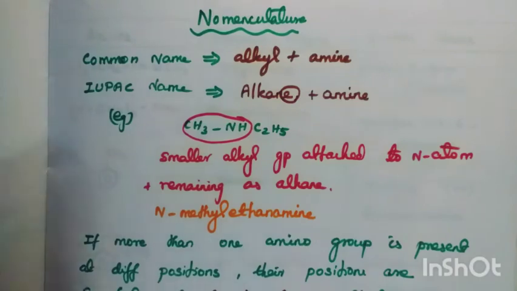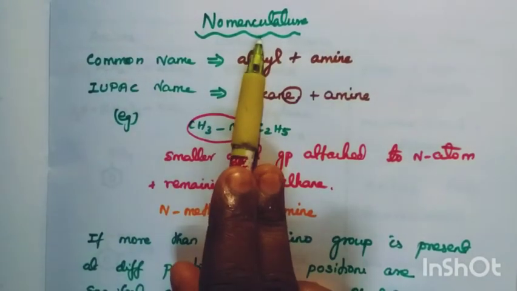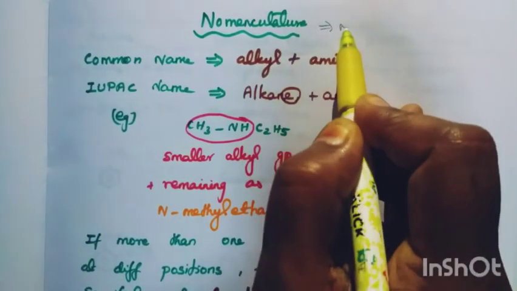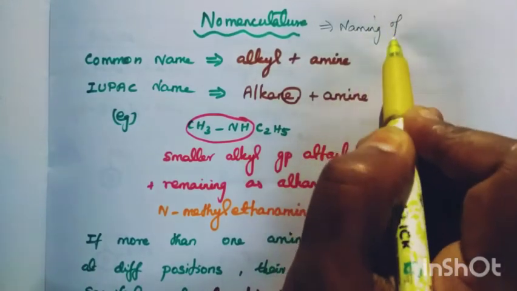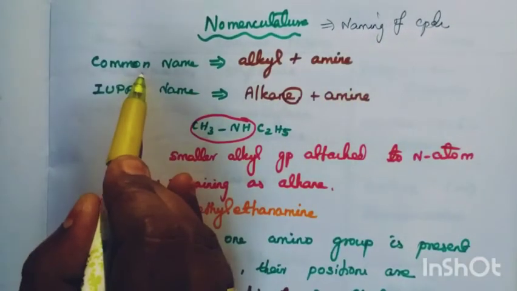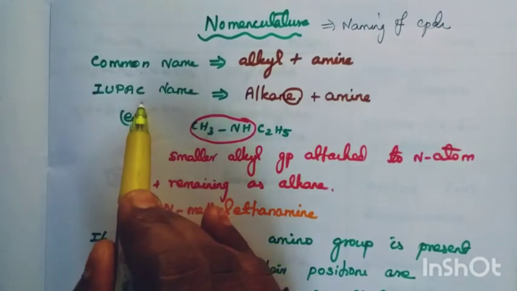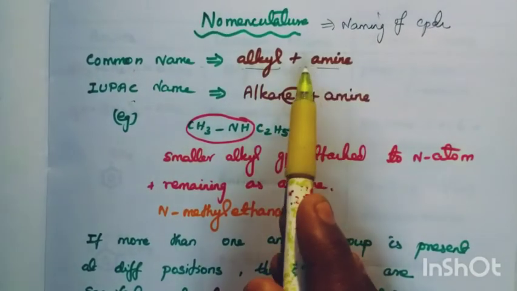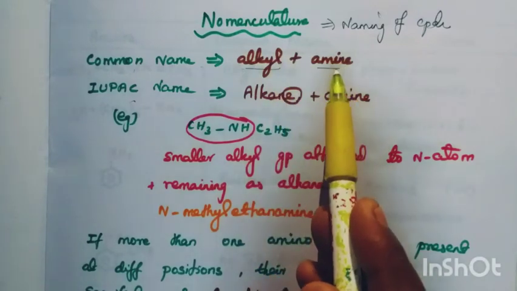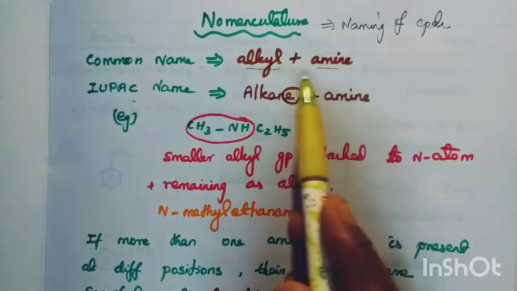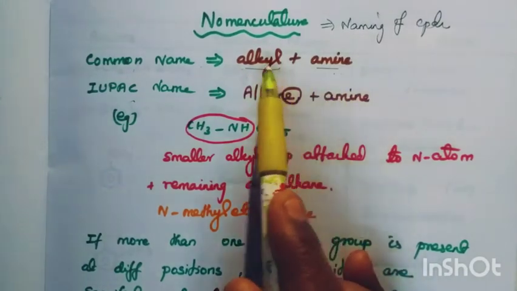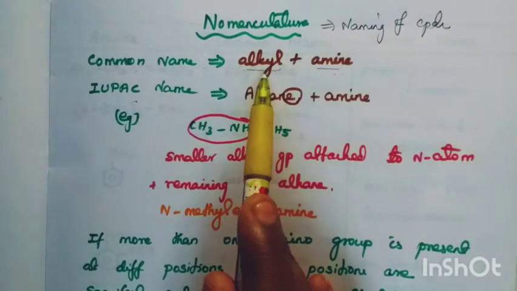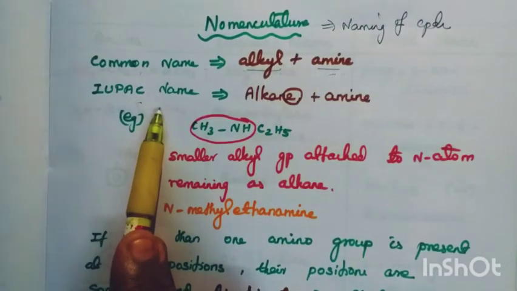Now, as usual, we are going to see the nomenclature. Nomenclature is nothing but the naming of compounds. 2 types: common name, IUPAC name. So common name, how to write? Alkyl plus amine. Like alcohol, methyl alcohol. So methylamine, ethylamine, propylamine, like that. Common name is simple. That we already studied in the hydroxy derivatives.